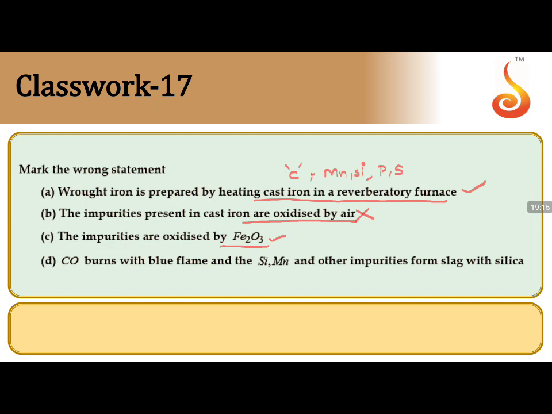Yes, hematite ore. In the reverberatory furnace, a lining of hematite will be given. It is lined inside with hematite ore. So Fe2O3 supplies oxygen, which oxidizes all the impurities into their respective oxides, where the iron percentage increases and the carbon percentage decreases. The completion of the process can be observed by CO burning with a blue flame. Correct. And silicon and manganese can be removed in the form of slag.